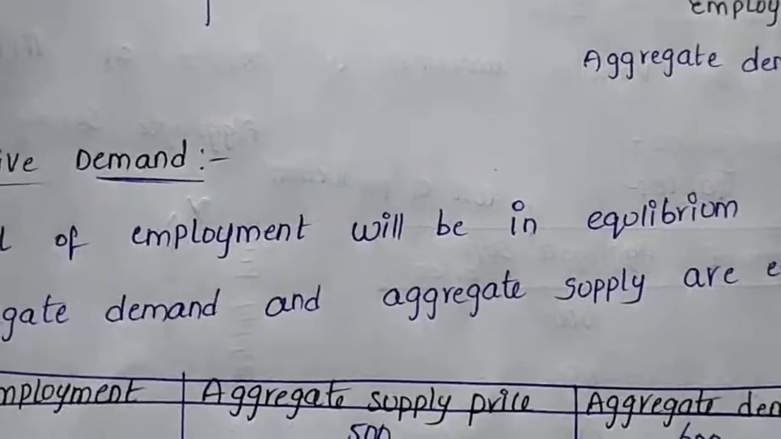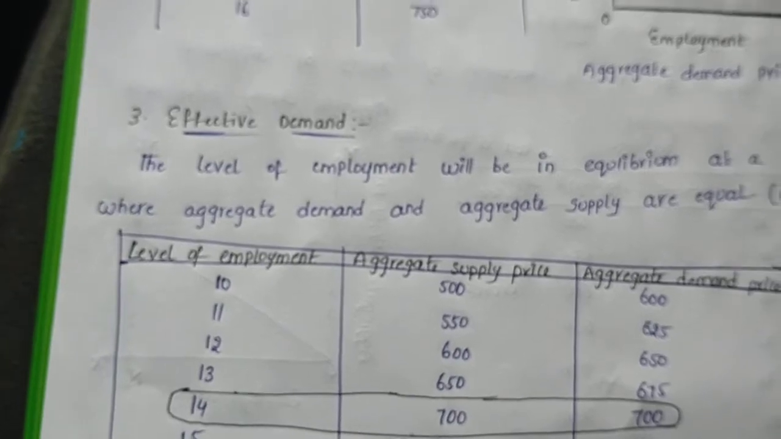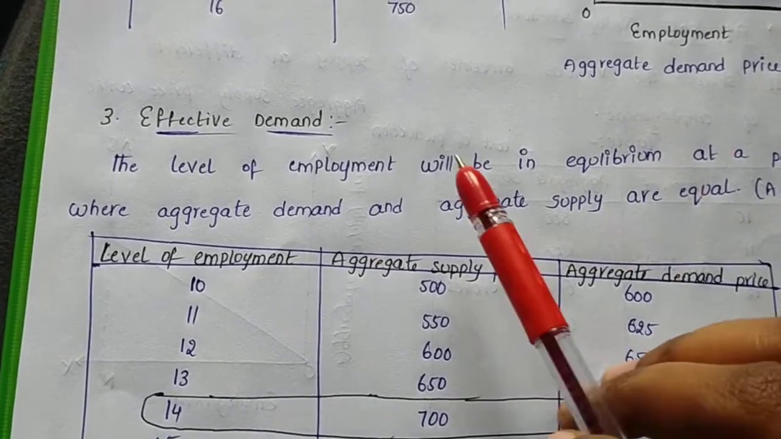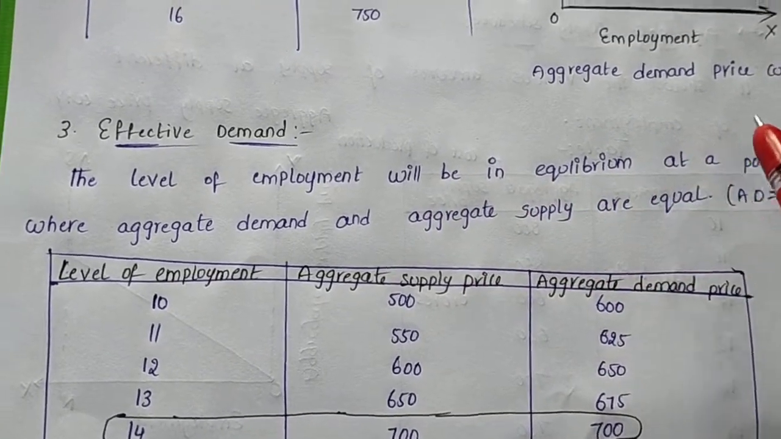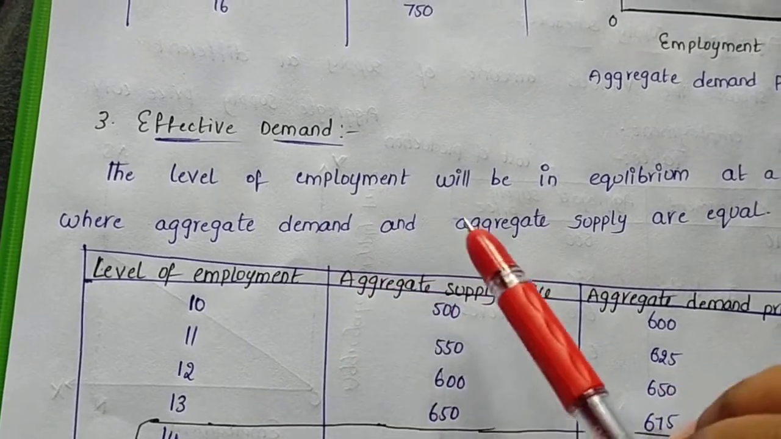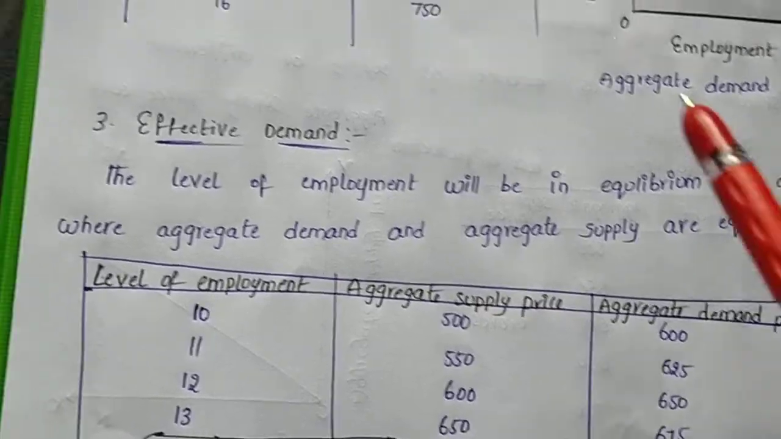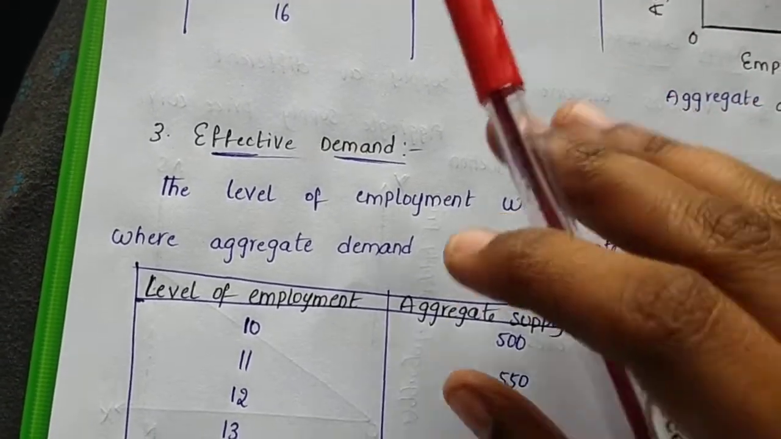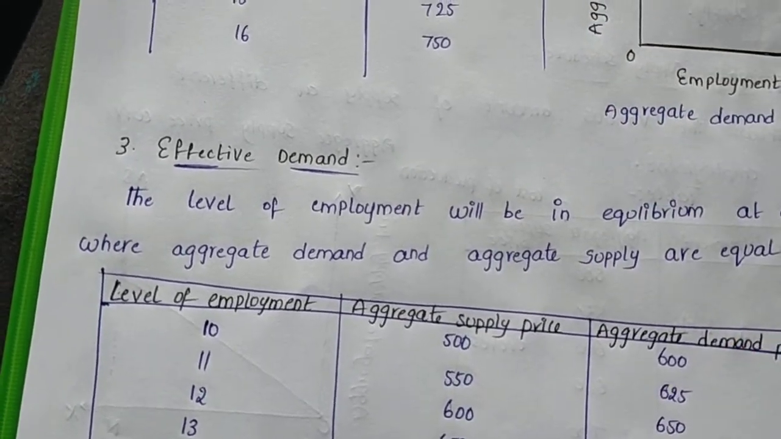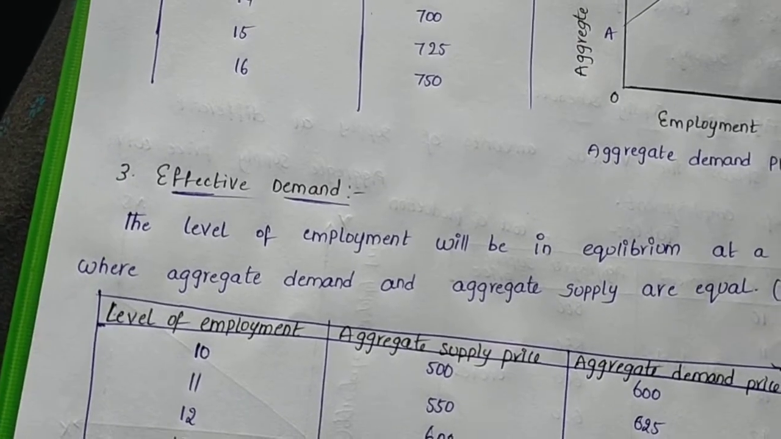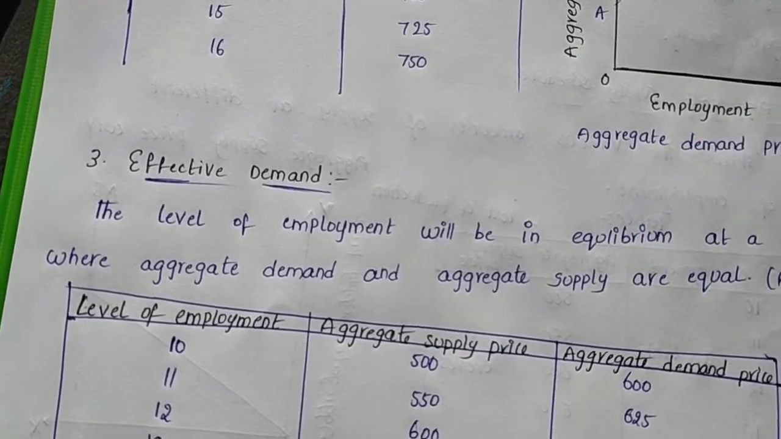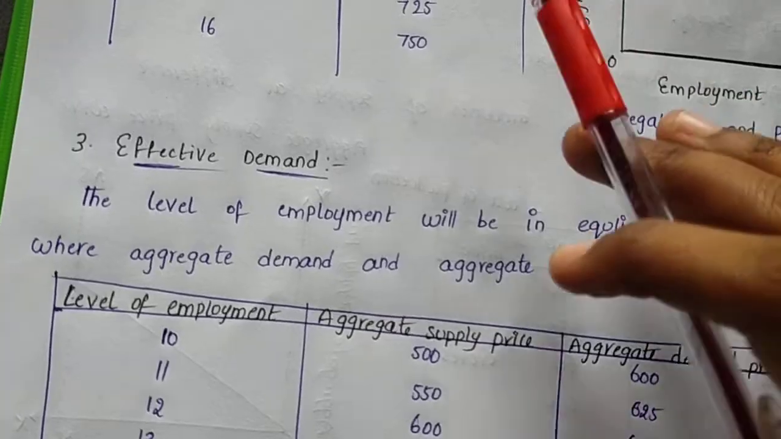Now we want to see effective demand. Effective demand means nothing but the level of employment which will be in equilibrium at the point where aggregative demand and aggregative supply are equal. It means AD equals AS. Effective demand is determined at a particular point where aggregative demand and aggregative supply are equal.